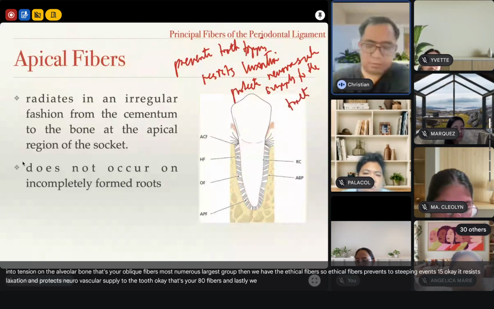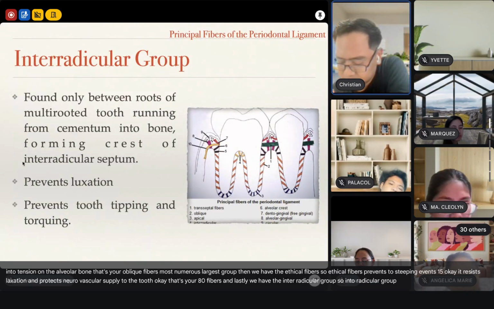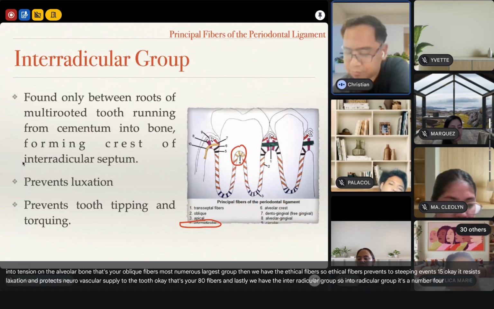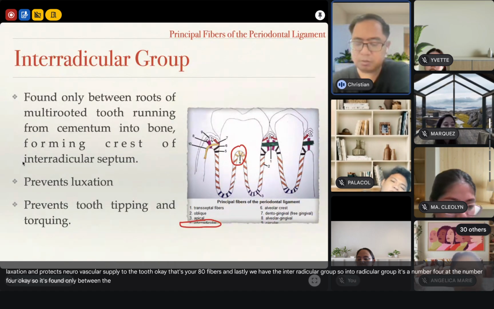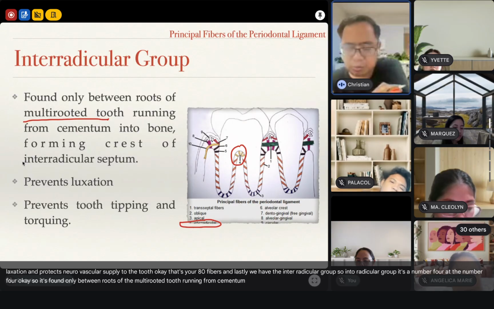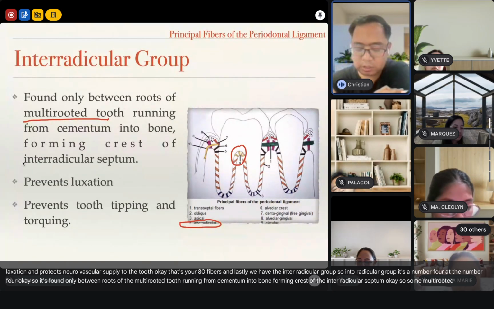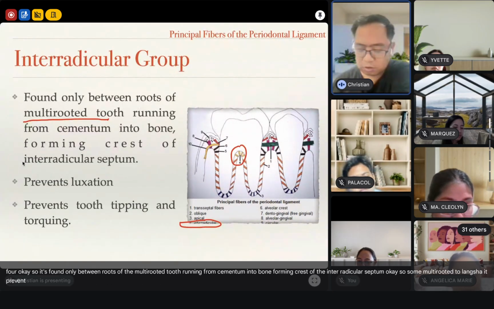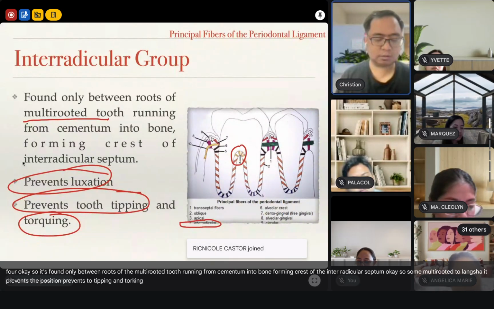And lastly, we have the interradicular group. The interradicular group says here number 4. It's found only between roots of the multi-rooted tooth, running from cementum into bone, forming the crest of the interradicular septum. So it's only in the multi-rooted tooth. It prevents luxation, prevents tooth tipping and torquing.